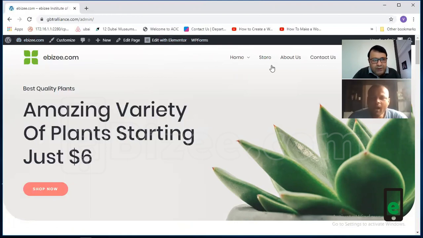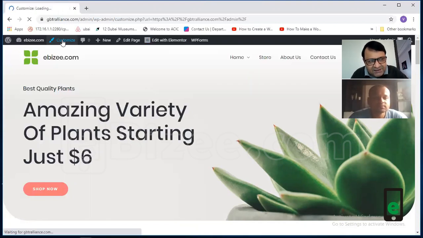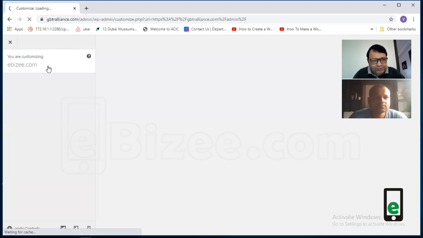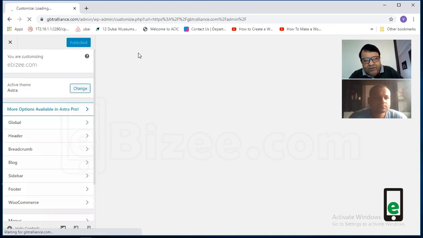But for this, you have to use Customize. When you press this Customize, you will come to this kind of view. One interesting part of Customize is that it controls the whole website.